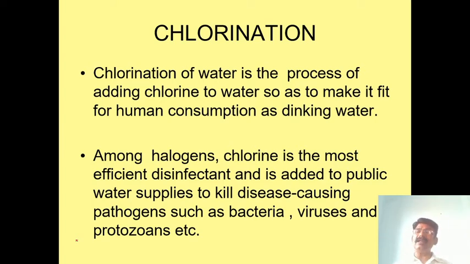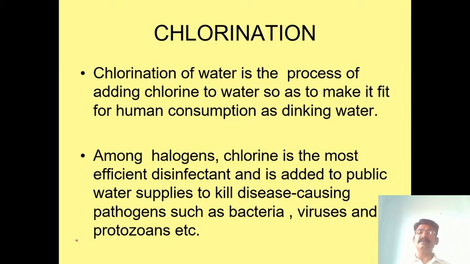So among all the halogens, and what are the halogens? Fluorine, chlorine, bromine, iodine. Among all these halogens, chlorine is the most efficient disinfectant and is added to public water supplies to kill disease-causing pathogens such as bacteria, viruses and protozoans. That is the reason chlorination is the most important one, and in every municipality's water they are adding the chlorine gas.